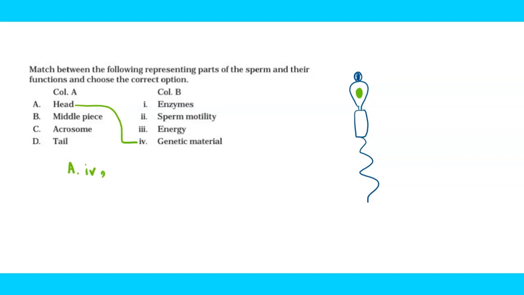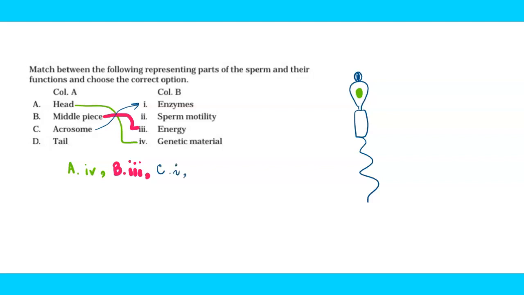Let's see what's the function of the middle piece. The middle piece is the one that is rich in mitochondria, so its main role is to provide energy. So with B, we would be matching option 3. Let's move ahead. Acrosome is a part that contains the enzyme and it helps in penetrating the ovum. So with C, we will be matching it with Roman 1.